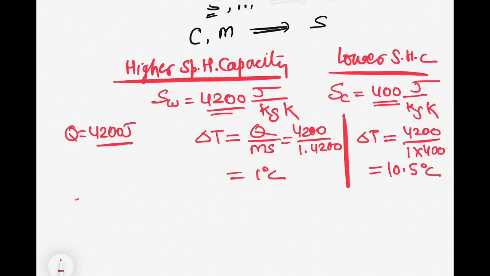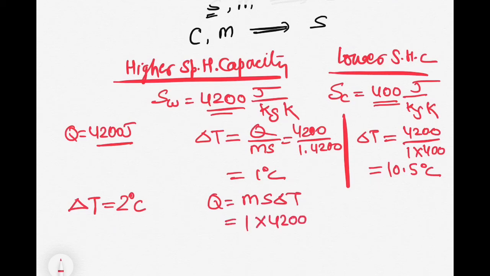Second case, if we want to increase the temperature by the same amount in both cases, del T is the same. Maybe let's take 2 degrees centigrade. Then what will be the amount of Q? So Q is given by ms delta T, right? Mass is 1 kilogram, specific heat of water is 4200 and temperature increase is 2, so it will be 8400 joules of energy required in the case of water.